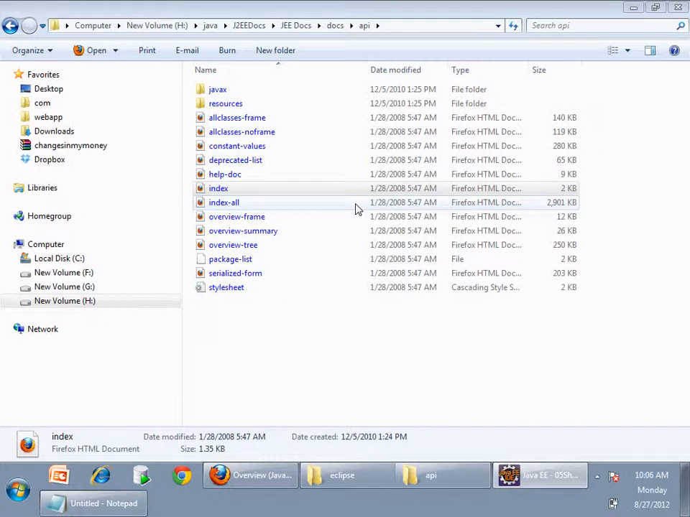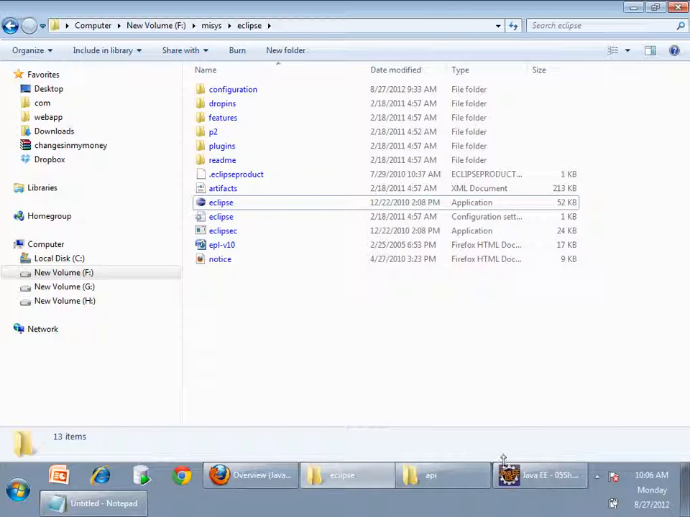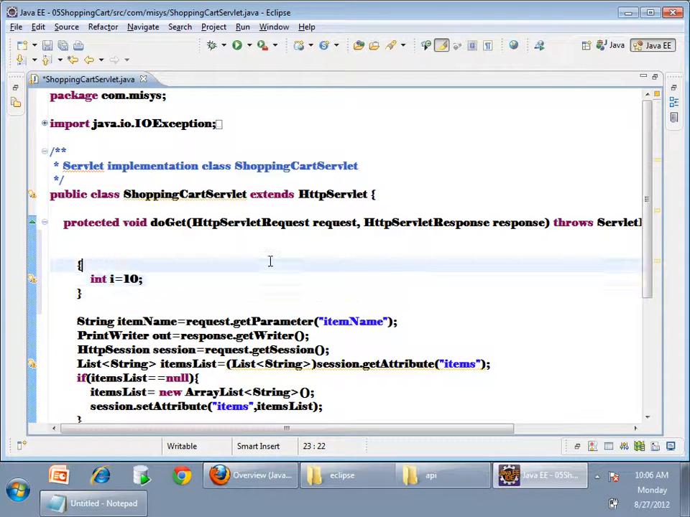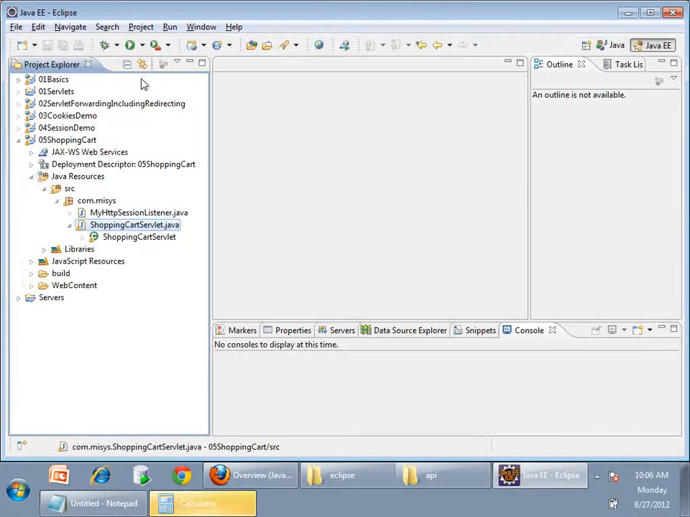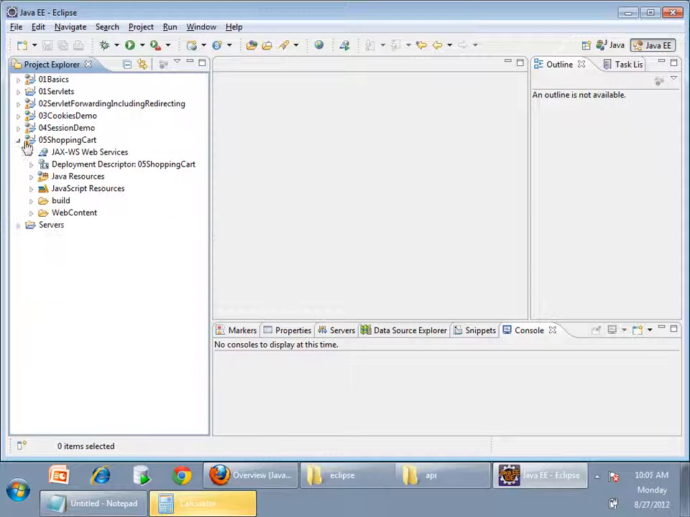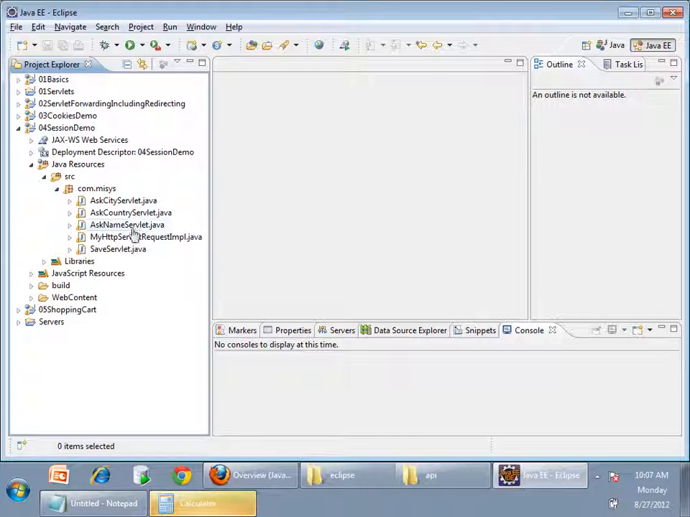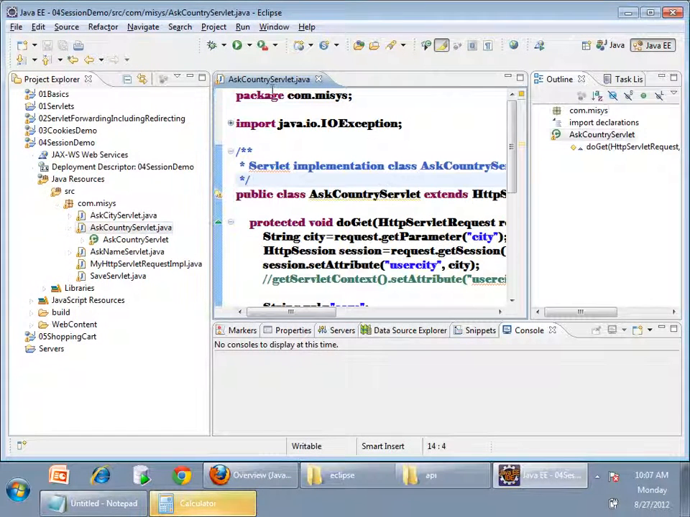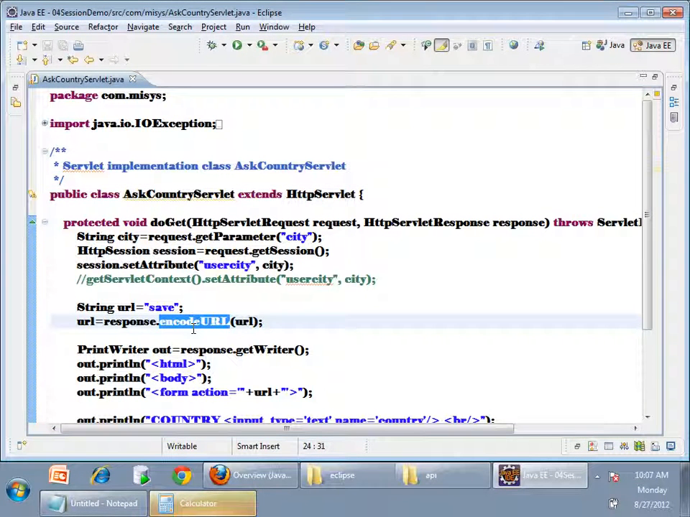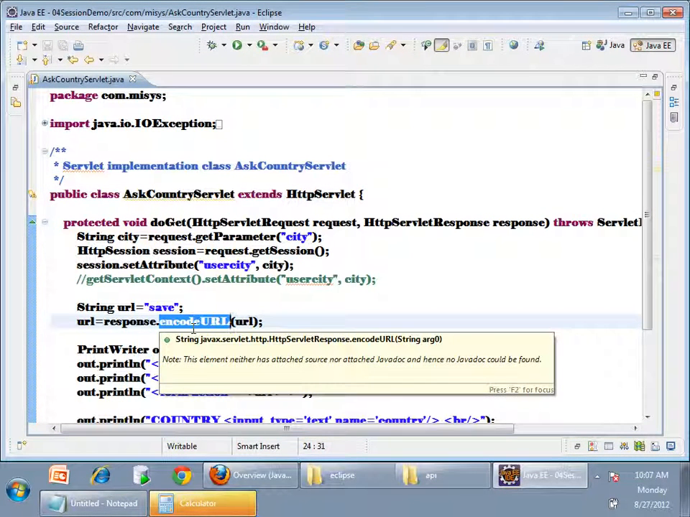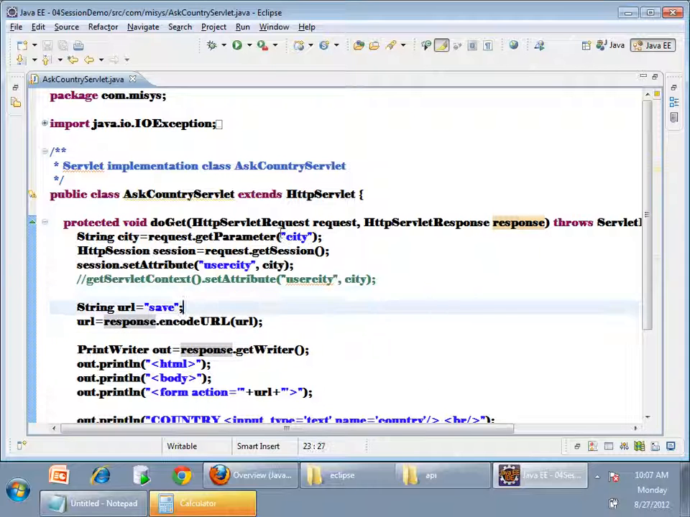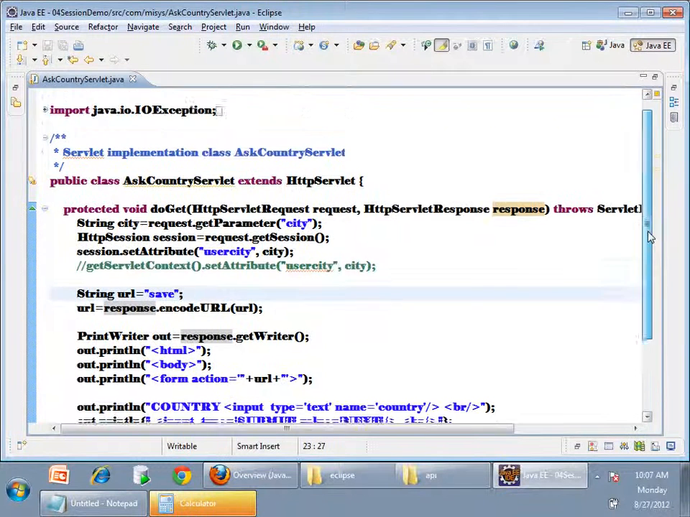URL rewriting or URL encoding, both are same, right? Okay. Now one more thing is, you want your session to work even if cookies are disabled, but I don't want to use URL encoding. There is one more way. See here, in my session demo, what I have done here is response dot encodeURL. Encoding URL is one technique. If I don't want to use encodeURL, there is another technique also.